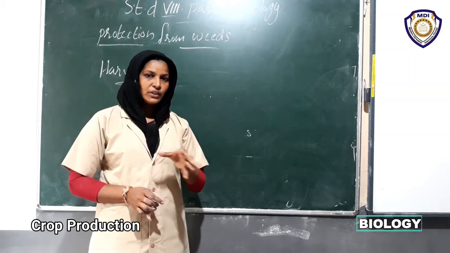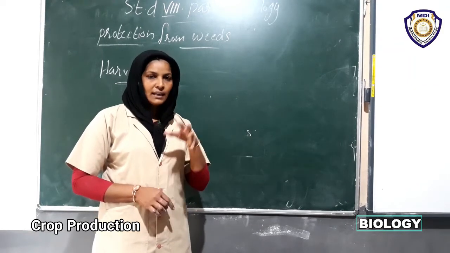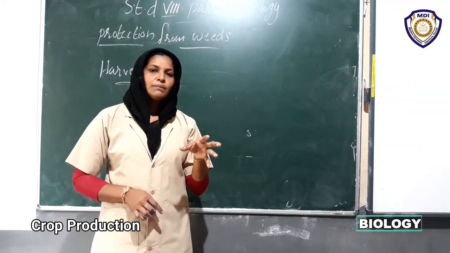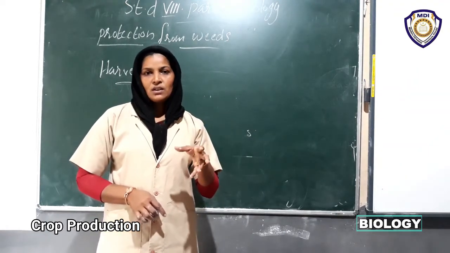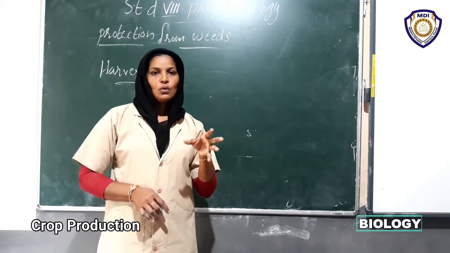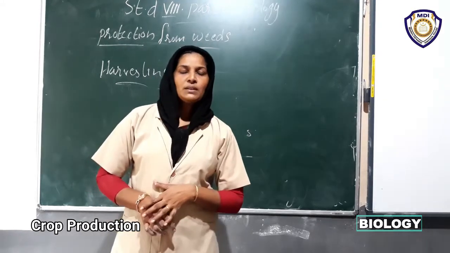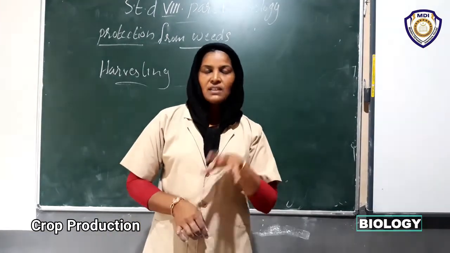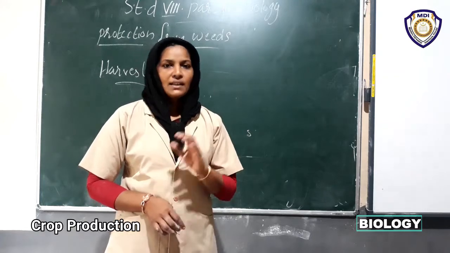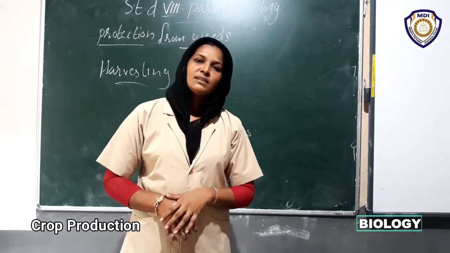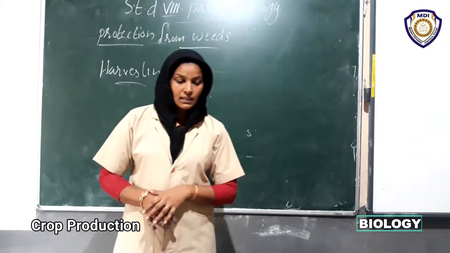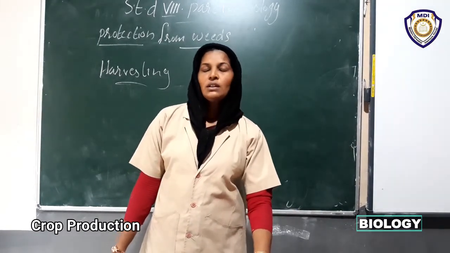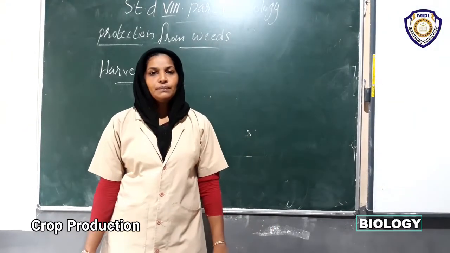When it gets maturity, you know that it takes at least 6 months. First we prepare the soil and do the sowing. From the time of sowing, later it produces flowers and seeds, etc. That is its harvesting time. When it gets maturity, we will cut it. That is called harvesting. What is harvesting? It is the cutting of the crop after it is mature.